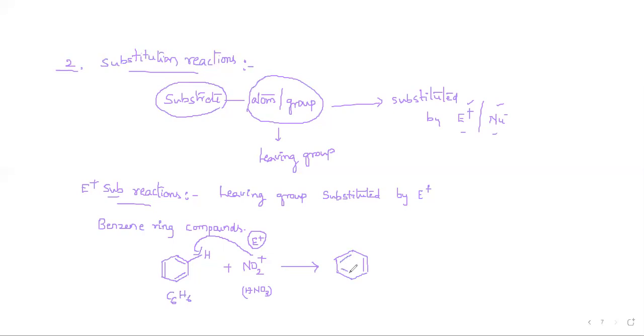All the things are the same except that in place of hydrogen we are substituting the electrophile NO2. The formula becomes C6H5NO2. See here, in C6H6, one hydrogen is replaced by NO2 and it gives H plus separately. This type of reaction is called an electrophilic substitution reaction, generally shown by benzene ring compounds.